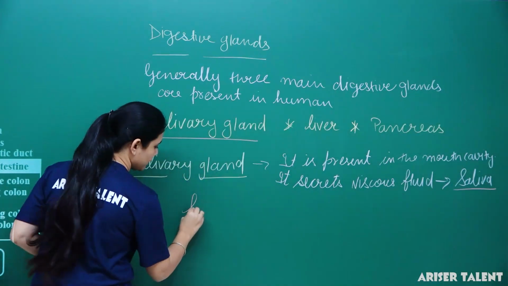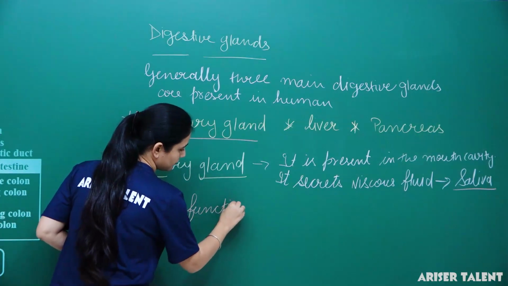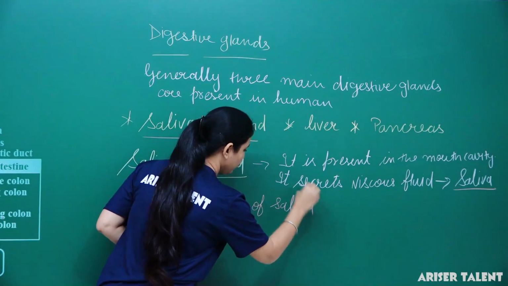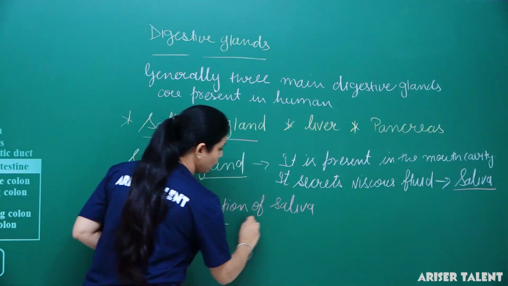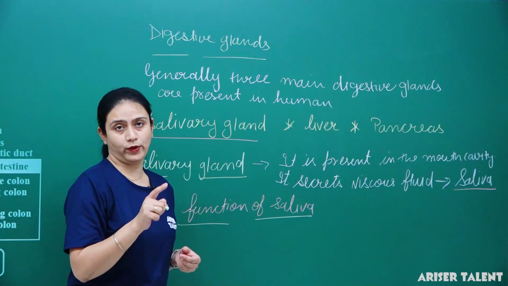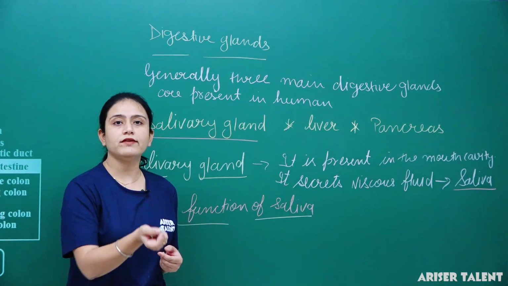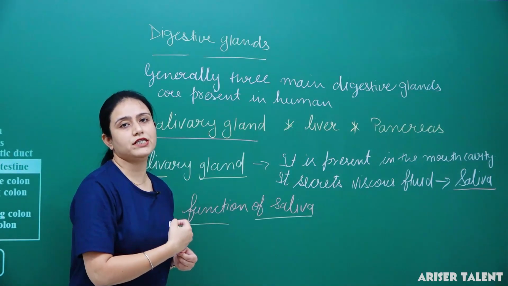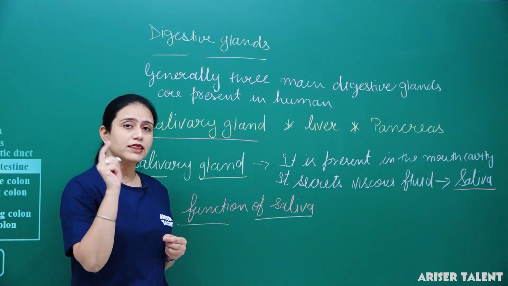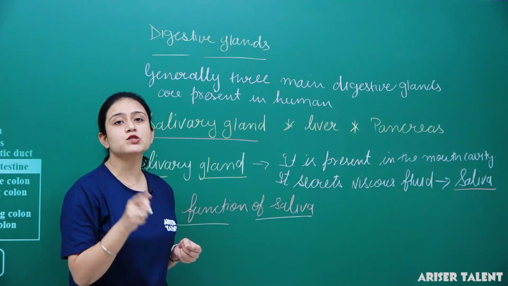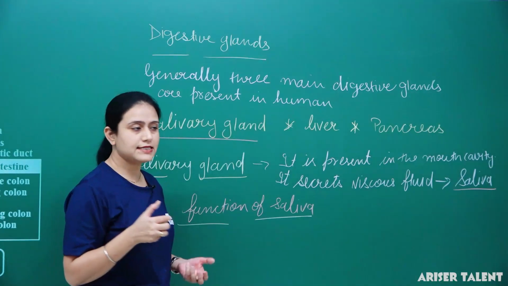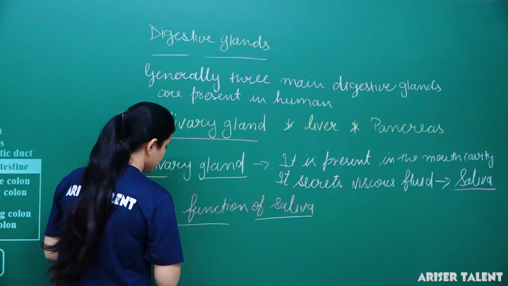Let me tell you the function of saliva. Why is it important? Because it plays an important role in the digestion of food. First of all, as it is a liquid, a fluid, whatever we chew or ingest, when we chew it with the teeth present in the mouth, this chewed food gets mixed with saliva. So this saliva makes the food soft and slippery.